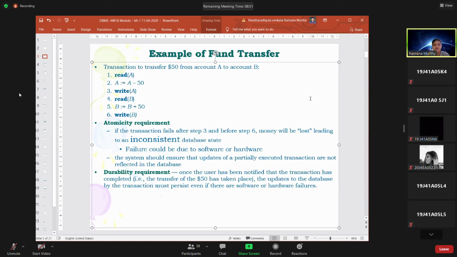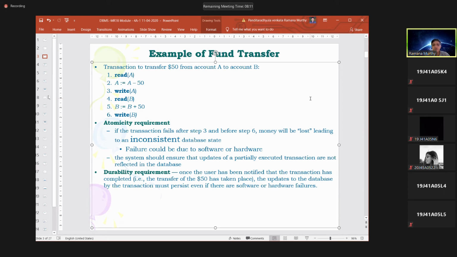If the transaction fails, either because of hardware failure or software failure or any other failure, the modification is not reflected in the hard disk. Hence, from account A the value is deducted, but it is not added to account B. Hence, account A is losing the $50. Clear? So it creates inconsistency because these are not correct values, because finally the amount has to be tallied.